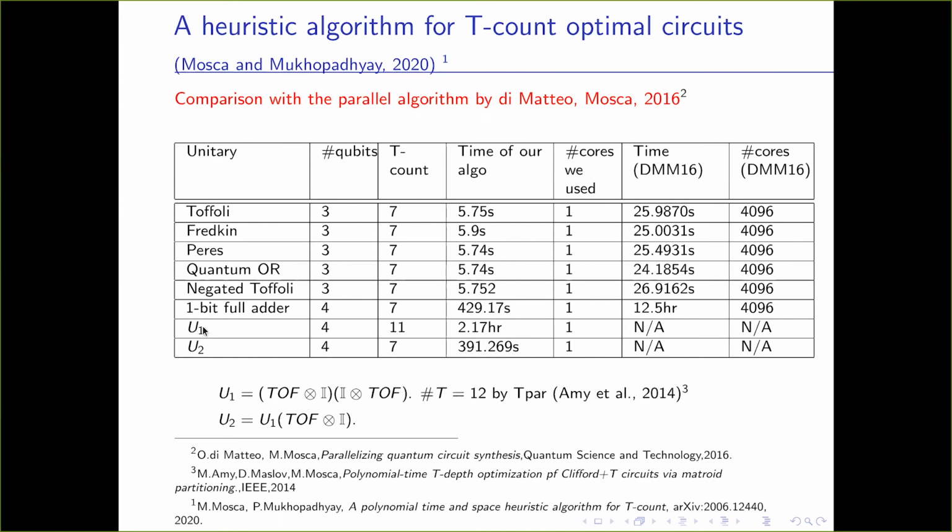We also synthesize these other unitaries, U1 and U2, in roughly 2 hours, or 6 to 7 minutes. And we obtained better T count than some resynthesis algorithms. For example, this unitary was considered by Amy, Maslov, and Mosca in the T-par paper, and they gave 12. Actually, it's not T count: the number of T gates they had was 12, and we gave T count 11.